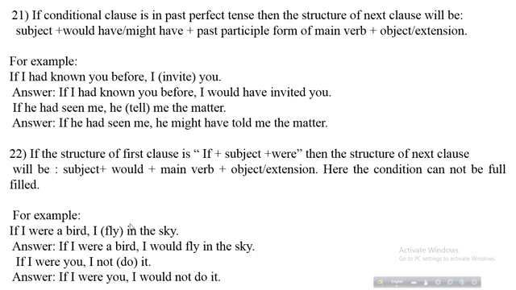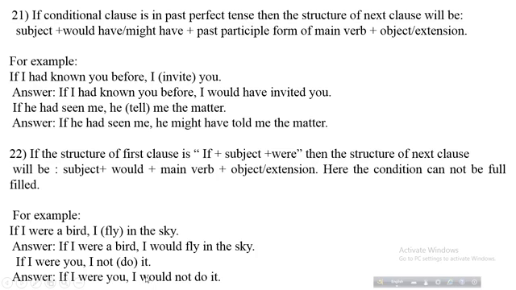For example, if I were a bird, I fly in the sky. So, students, here fly is kept in the bracket. It is in the wrong position. So, if I were a bird, I would fly in the sky according to the rules. If I were you, next example, you see, if I were you, I not do it. So the correct answer: if I were you, I would not do it.